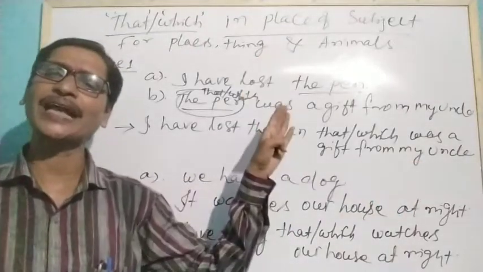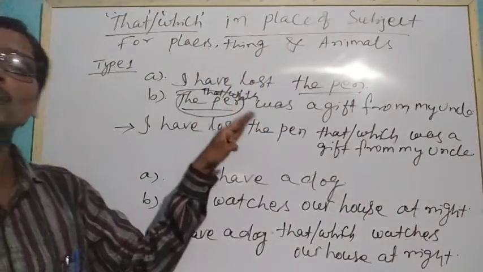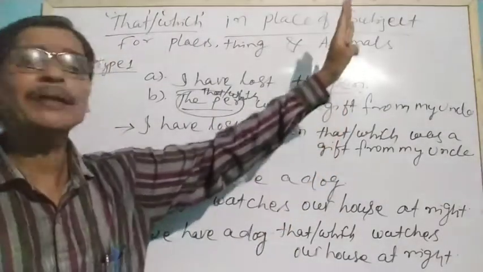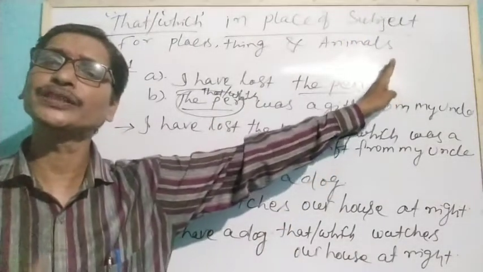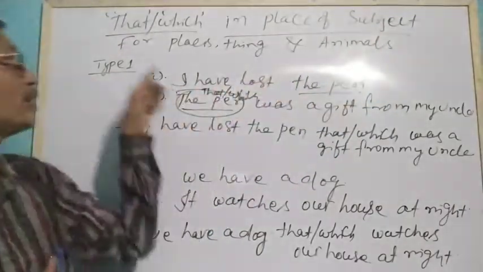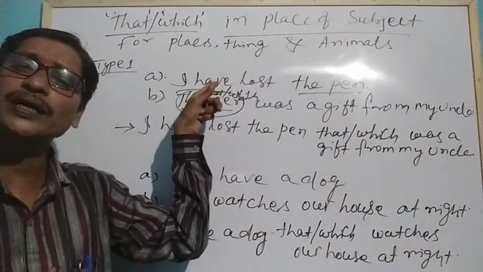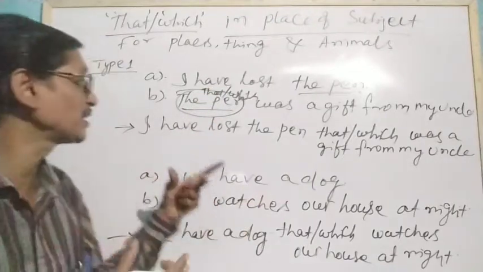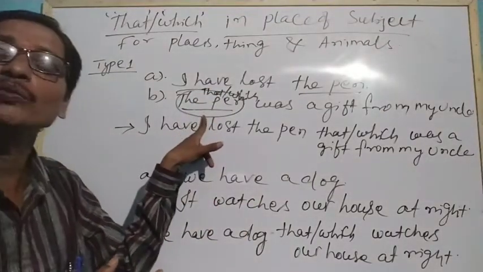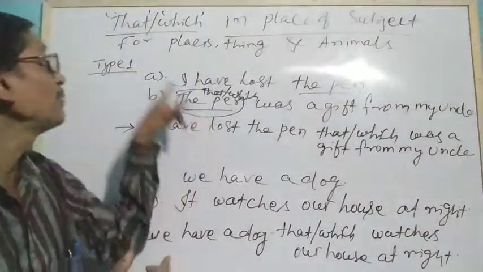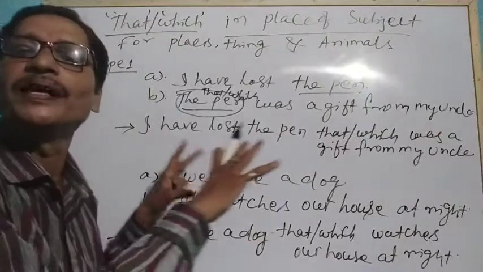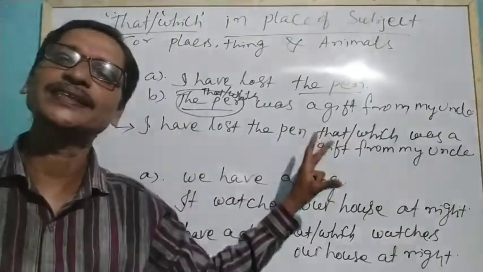So in the first type, what happened? We took the second sentence and added it at the end of the first sentence using a relative pronoun. We used that and which as a relative pronoun in place of the subject, because in place of this pen, which is used as a subject, we have used that and which and made a single sentence.